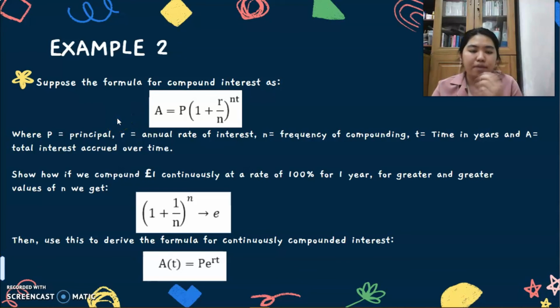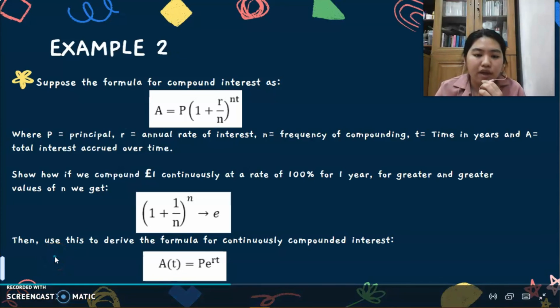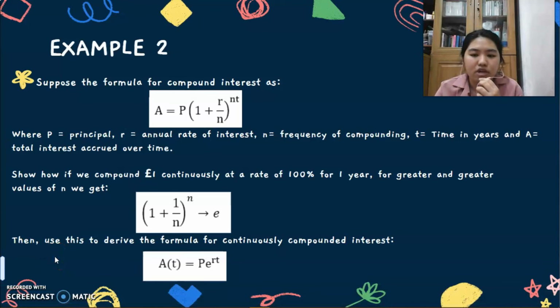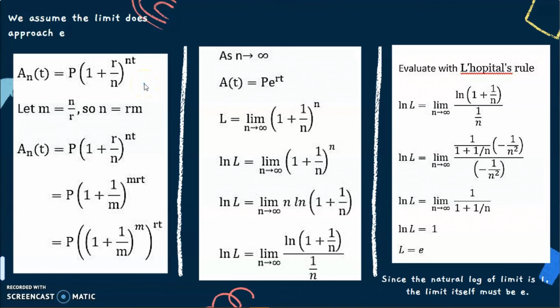For example 2, suppose the formula for compound interest is the formula below, where p equals the principal, r is the annual rate of interest, n is the frequency of compounding, t is time in years, and a is the total interest accrued over time. The question is, if we compound £1 continuously at a rate of 100% for 1 year for greater and greater values of n, then we will get 1 plus 1 per n power of n, we will get Euler. Then, use this to derive the formula for continuously compounded interest, which is a equal to p Euler power of rt. We assume the limit does approach Euler.